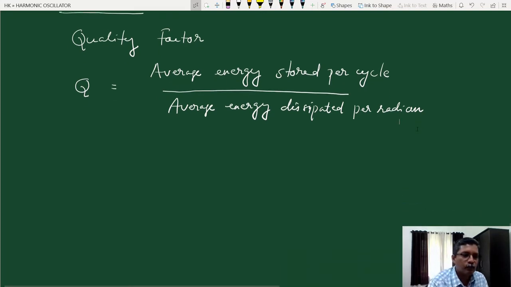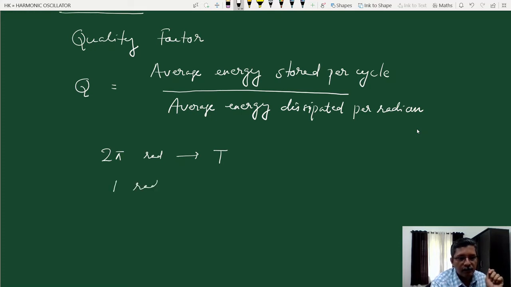So what is the time taken for an oscillator to oscillate through 1 radian? The time taken to oscillate through 2 pi radian is equal to one time period T. By the time it completes one cycle of oscillation, the angle covered is 2 pi radian. So the time taken to cover 2 pi radian is equal to T, then the time taken to cover 1 radian is T by 2 pi.